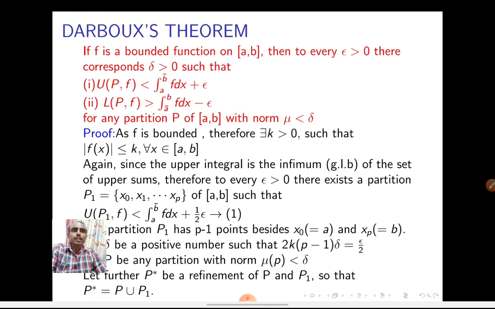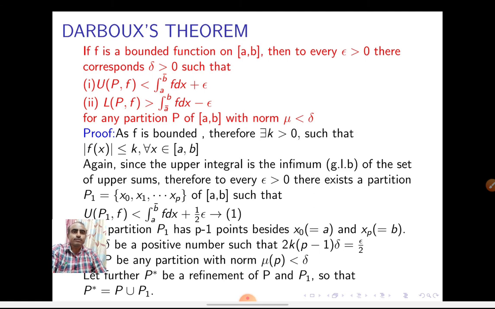See here, the upper integral of f dx means the upper Riemann integral, which is equal to the infimum of all upper sums. And the lower integral of f dx is the lower Riemann integral, which is nothing but the supremum of all lower sums L(P,f) for any partition P of [a,b]. For every epsilon greater than 0, there exists a delta such that U(P,f) is less than the upper integral plus epsilon, and L(P,f) is greater than the lower integral minus epsilon.